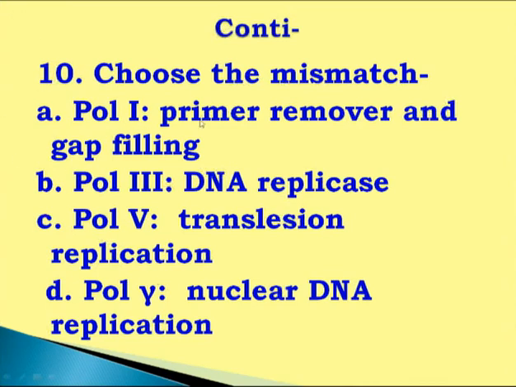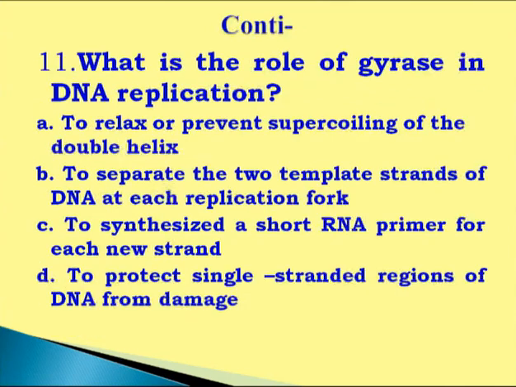So here DNA polymerase I is responsible for primer removal and sometimes gap filling. So this option might be correct, but this one is completely incorrect. This DNA polymerase gamma is responsible for mitochondrial replication instead of nuclear DNA. So this one is the right choice, D. Polymerase gamma for nuclear DNA replication is wrong, it is responsible for mitochondrial DNA replication.